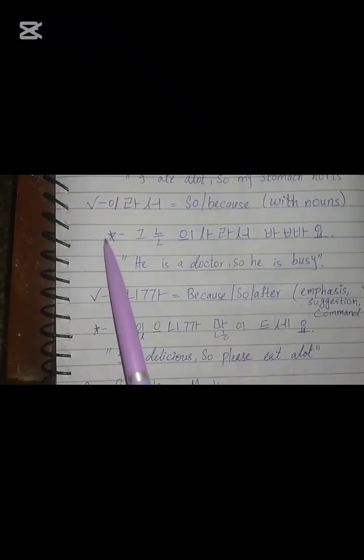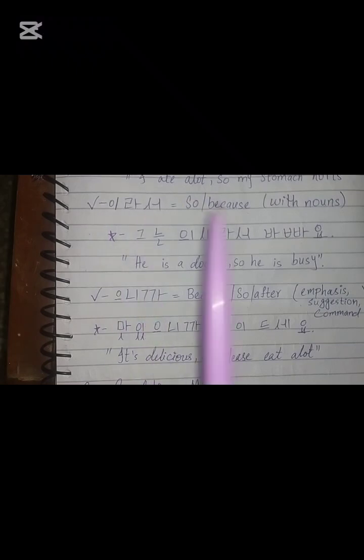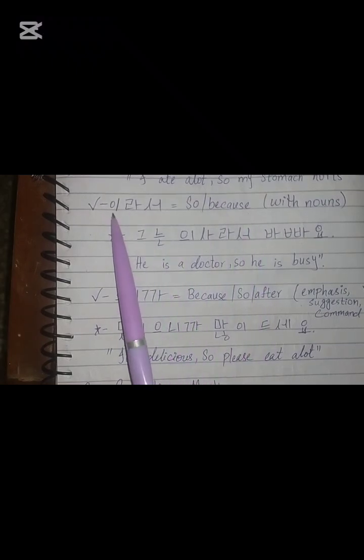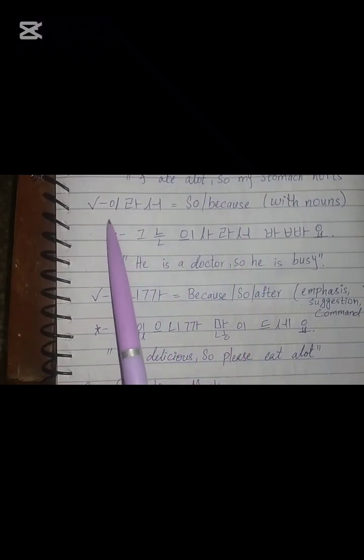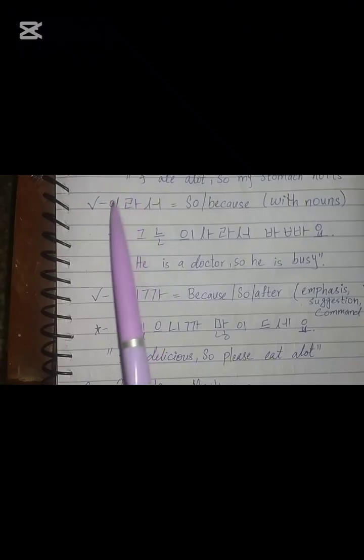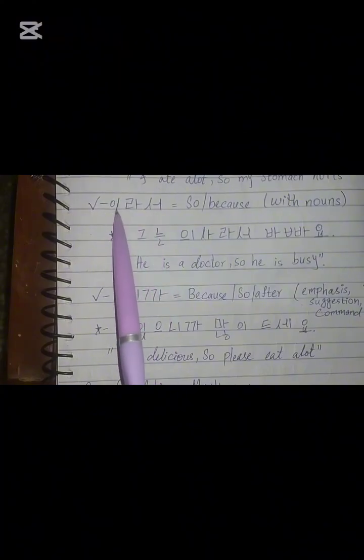Now we have 라서 or 이라서. Whenever the word ends with a consonant, we use a little vowel with it, like 이. We use this vowel because the word is ending with a consonant, so we cannot put another consonant in front of it.